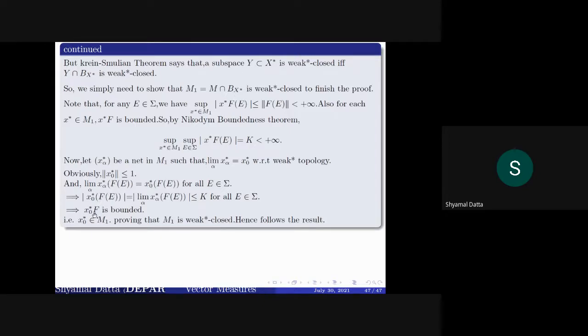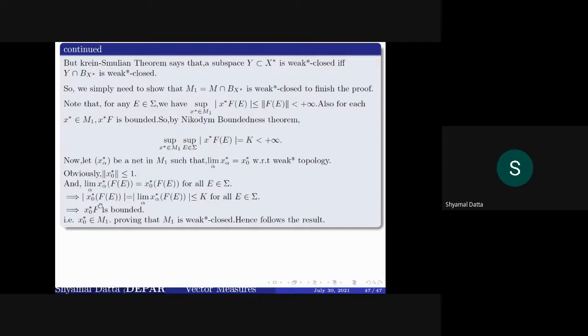And x0 star f is bounded, because x0 star f(E) is equal to the limit of this, and since this supremum is finite, for every alpha this is less than or equal to k, so the limit of this is also less than or equal to k.